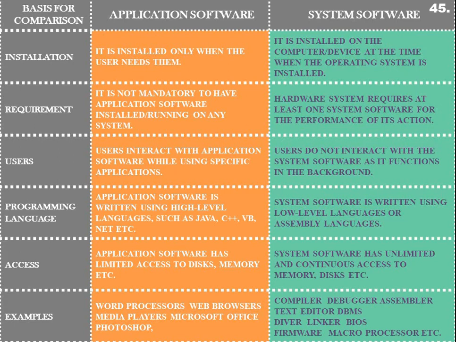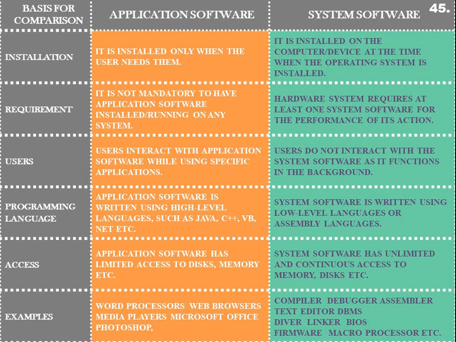When you buy a computer from the market, it comes with a pre-installed operating system, with pre-installed utility programs, device drivers, etc. If that operating system gets damaged with the passage of time, you can reinstall it. But system software is not a choice, operating system is not a choice.